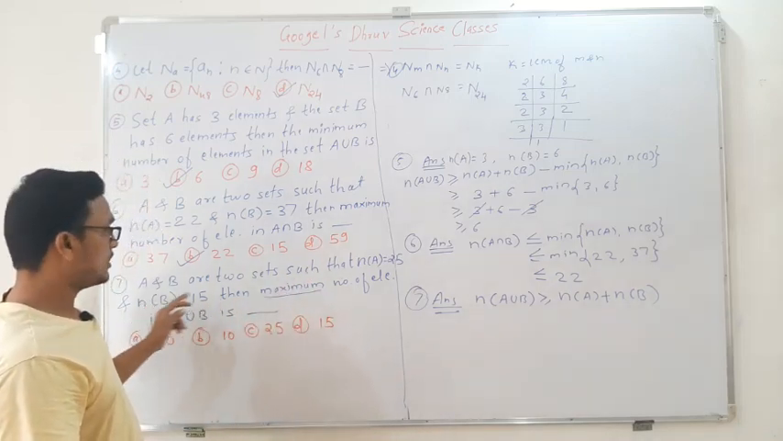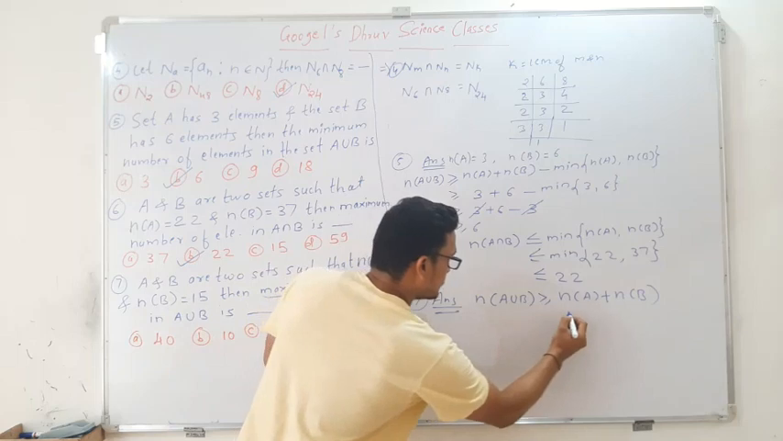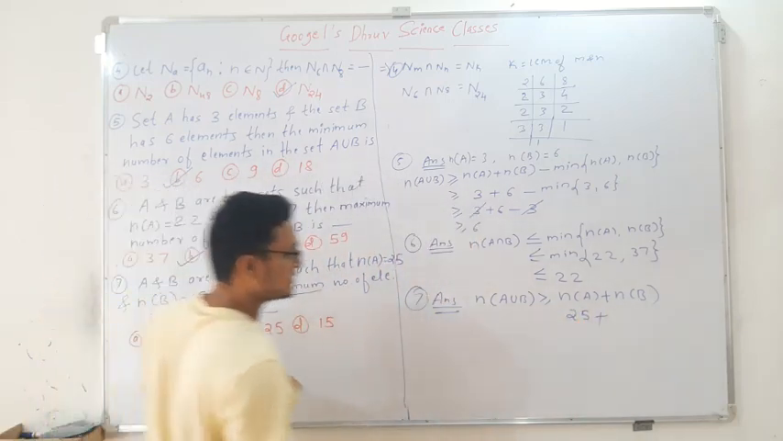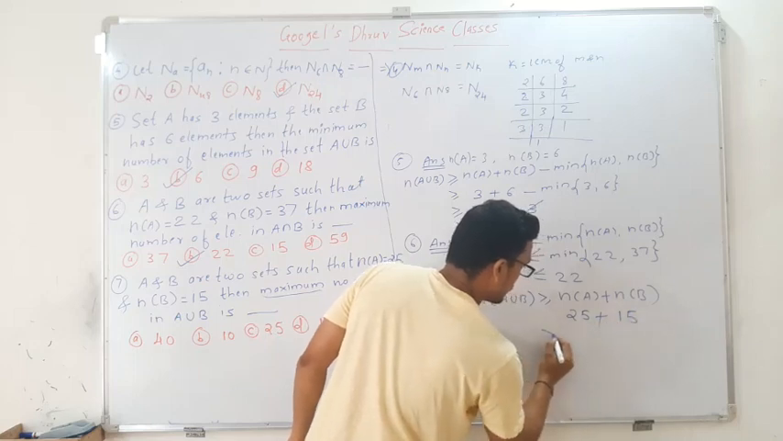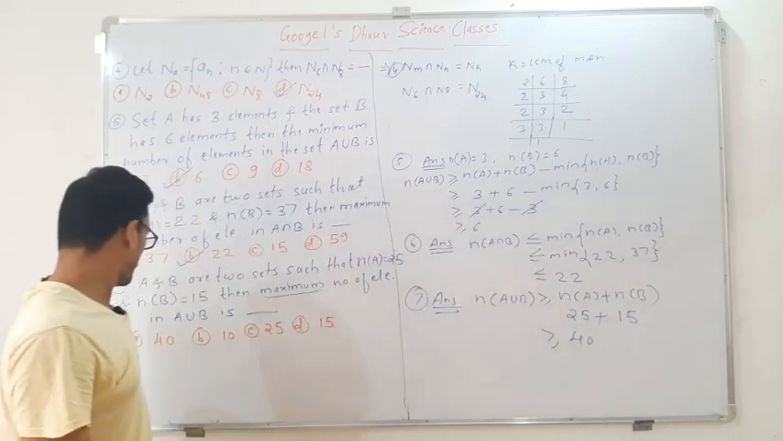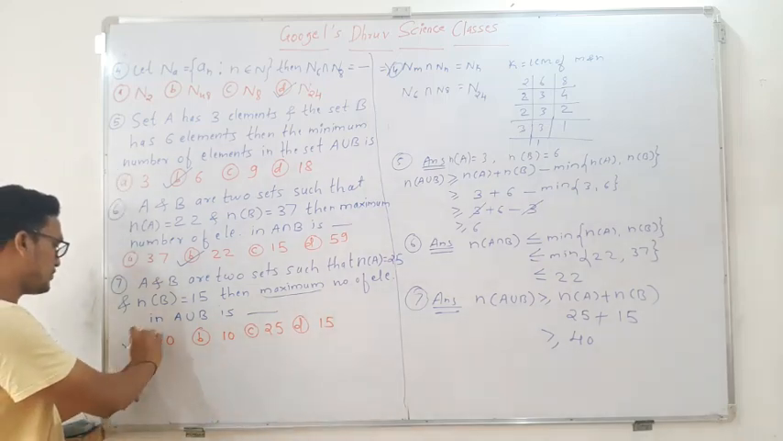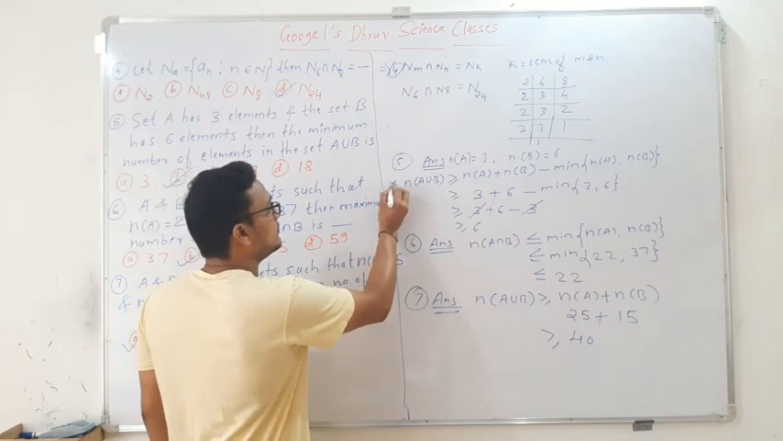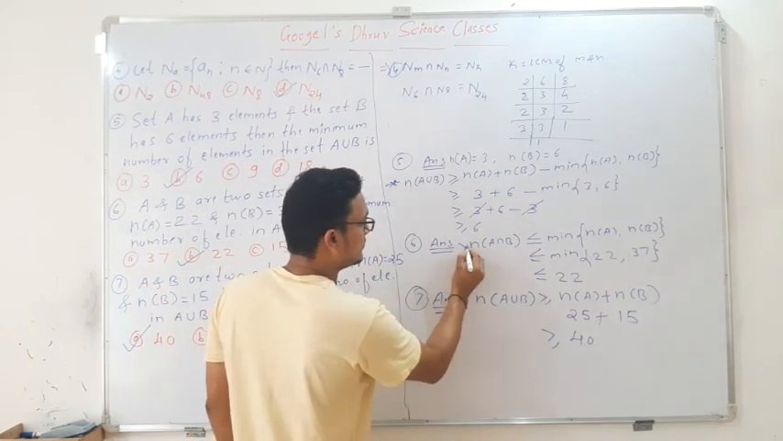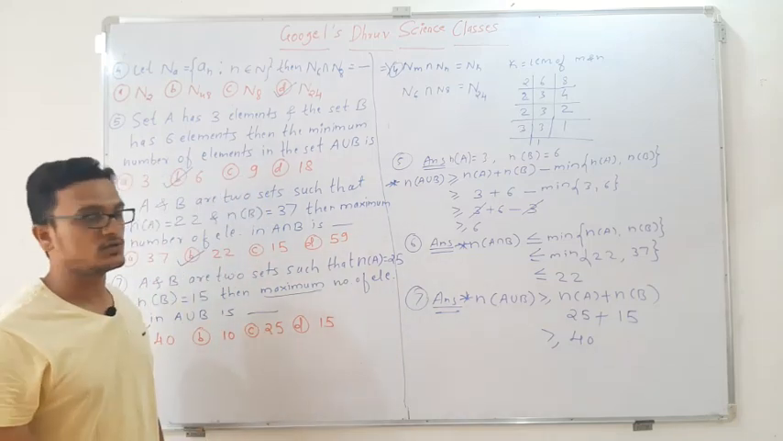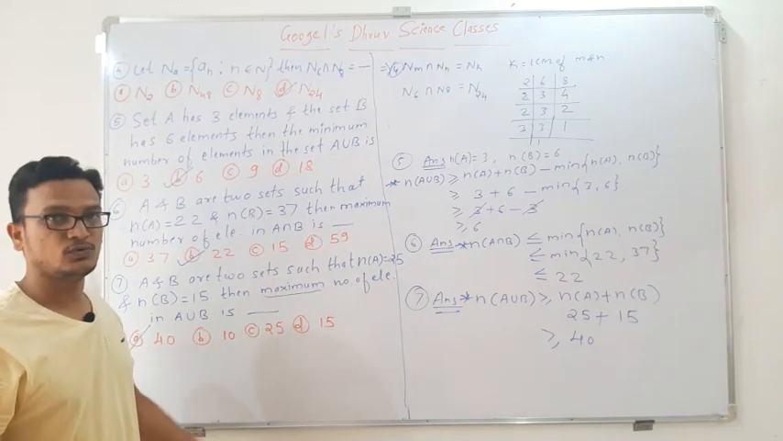So here n of A is how much? That is 25, plus n of B is how much? That is 15. So how much will it be? The options are 20, 30 and 40. I hope we have that option in here. Option A will be correct. So you have to remember these standard results to deal with such types of questions. Okay, so pause the video to note it down.